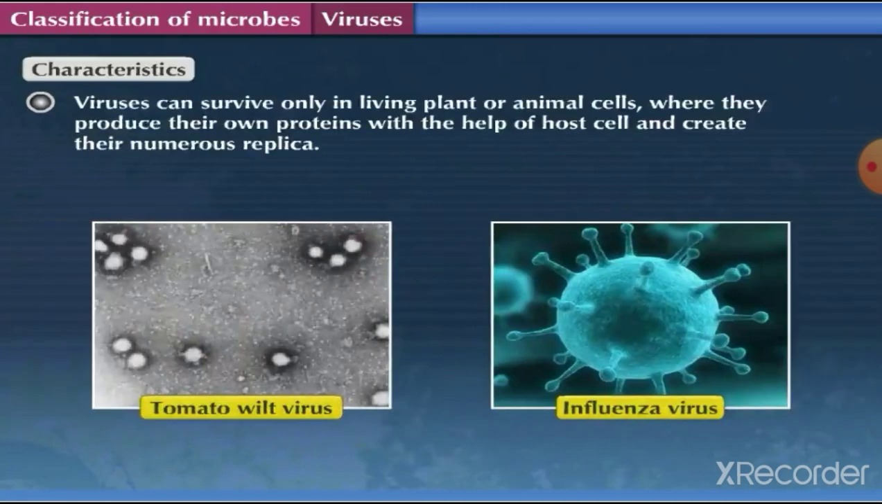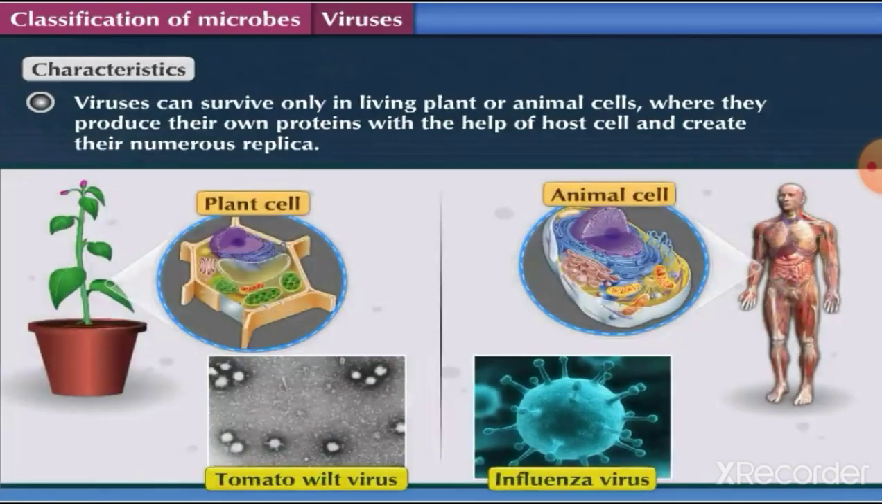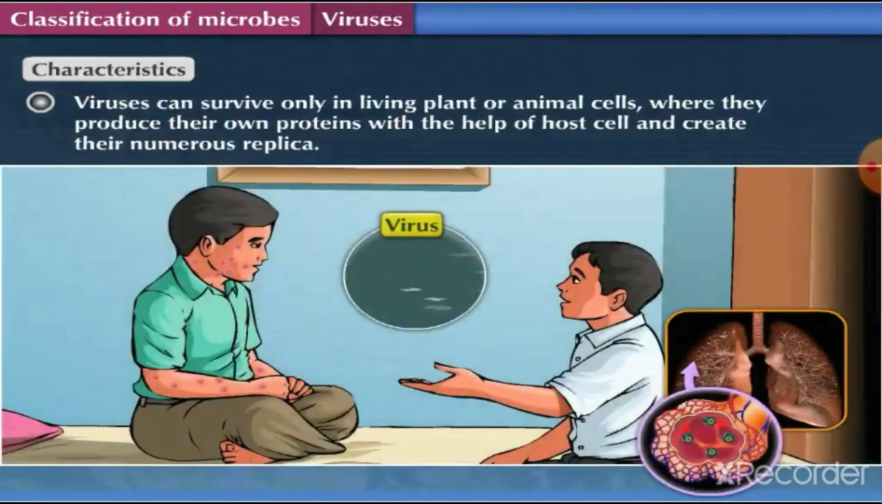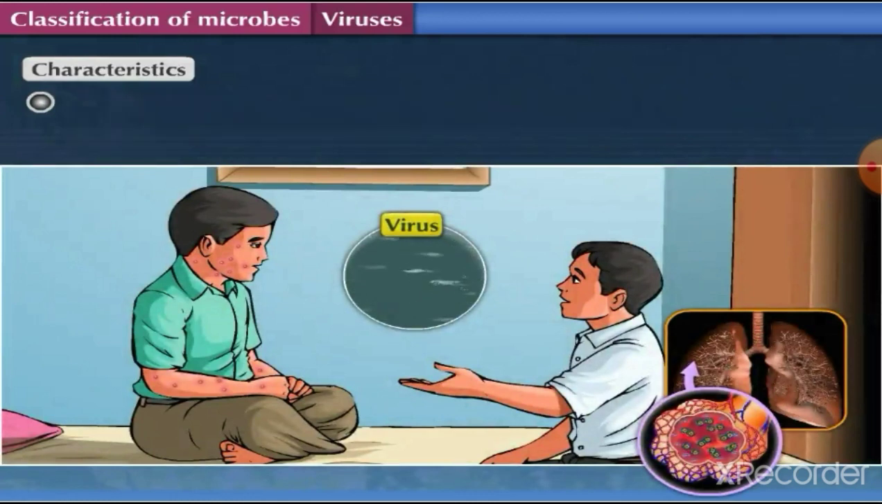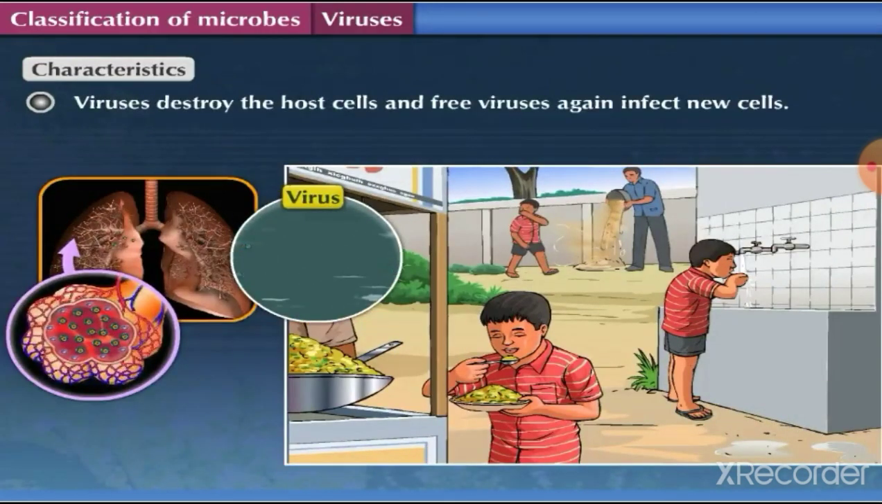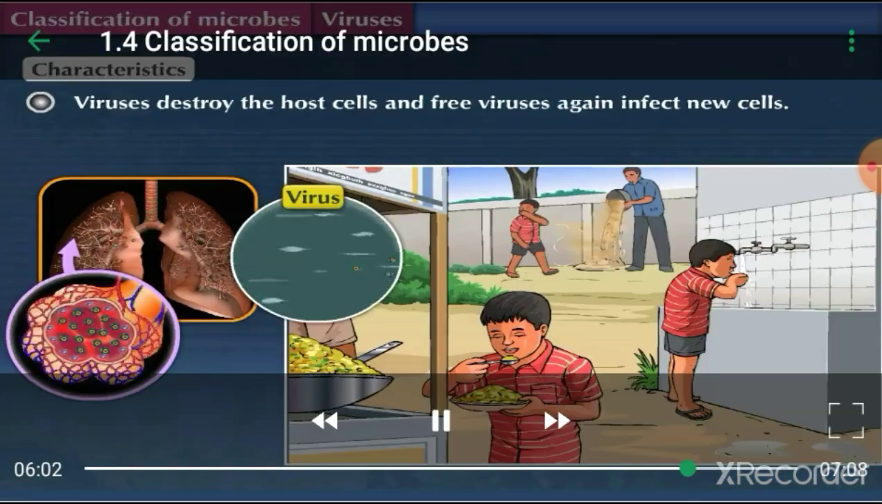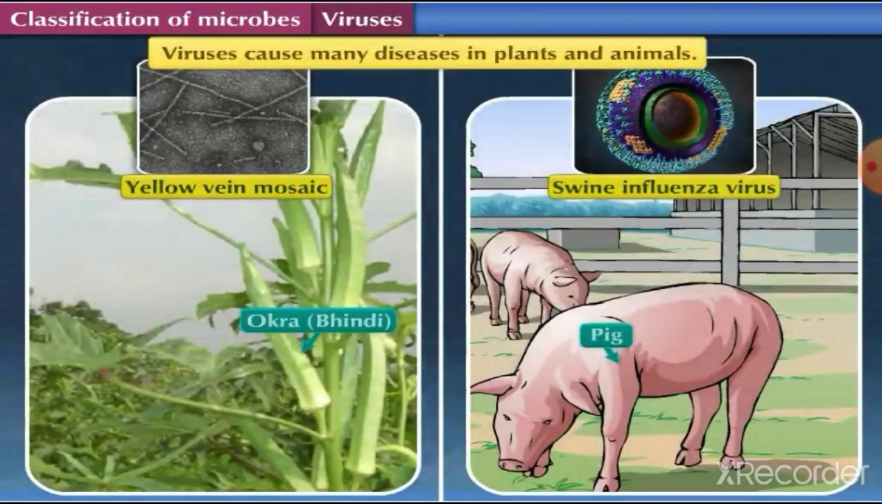Viruses can survive only in living plant or animal cells, where they produce their own proteins with the help of host cell and create their numerous replica. Then they destroy the host cells and become free. These free viruses again infect new cells. Viruses cause many diseases in plants and animals.